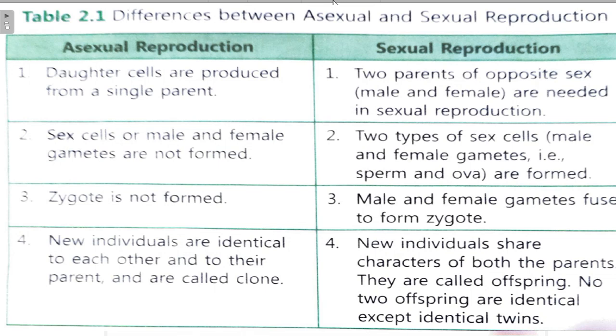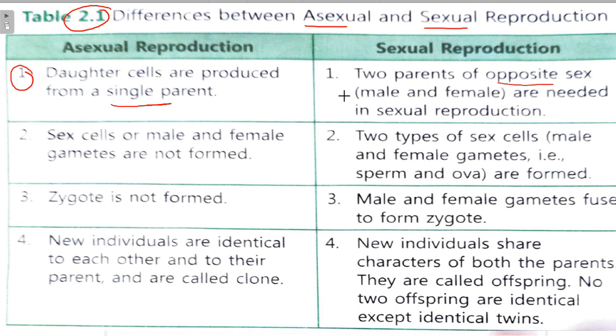On the next page, in Table 2.1 in your book, differences between asexual and sexual reproduction have been given. So what is asexual reproduction? In asexual reproduction, daughter cells are produced from a single parent. This is the key point. In sexual reproduction, you require two parents of opposite sex.